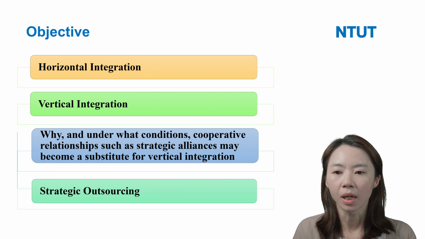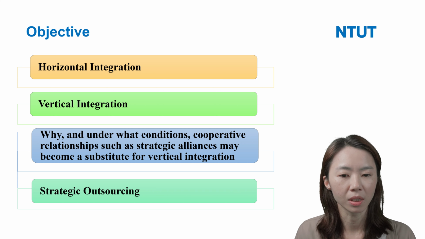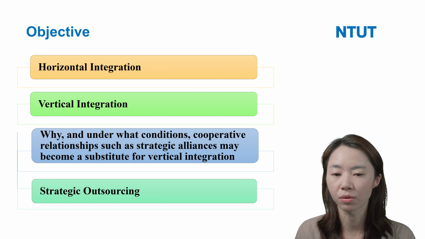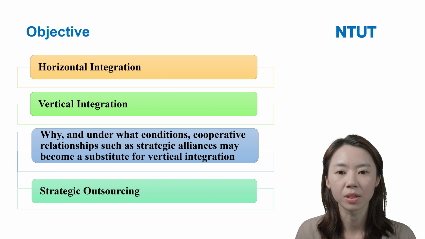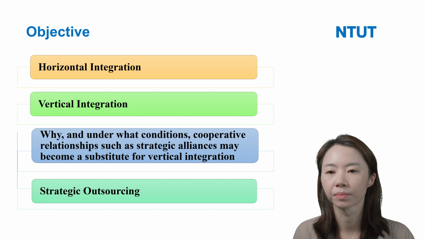In addition, we will also talk about why and under what conditions corporate level relationships, such as strategic alliances, can substitute for vertical integration. Today I will focus on these three types.